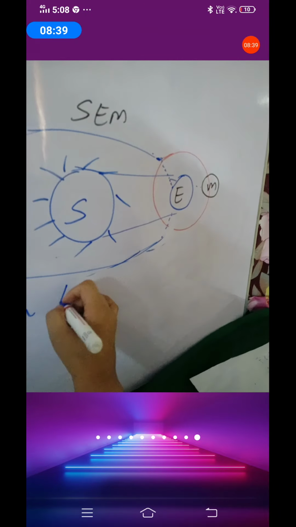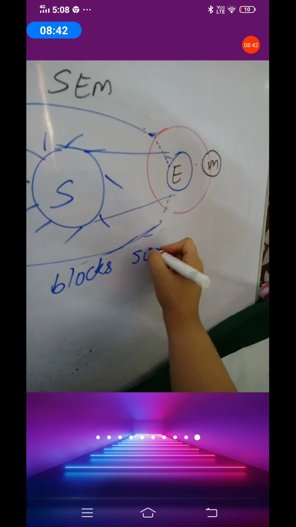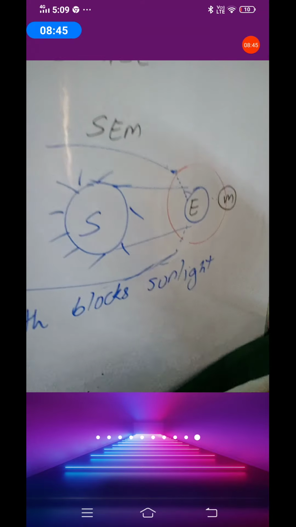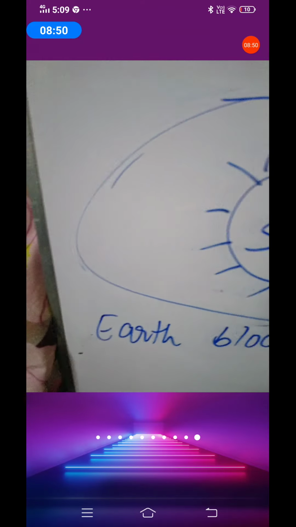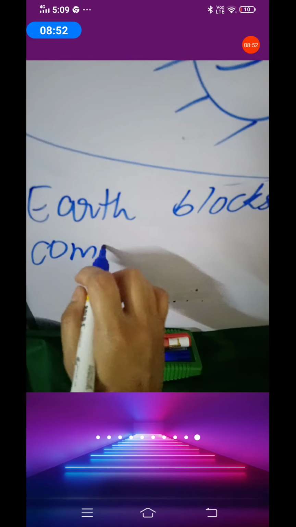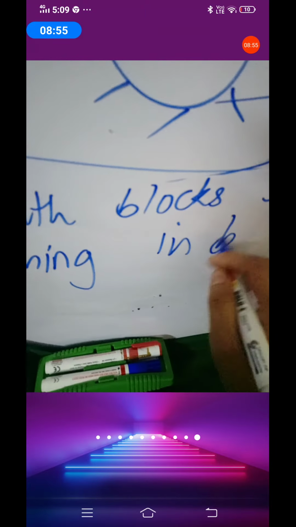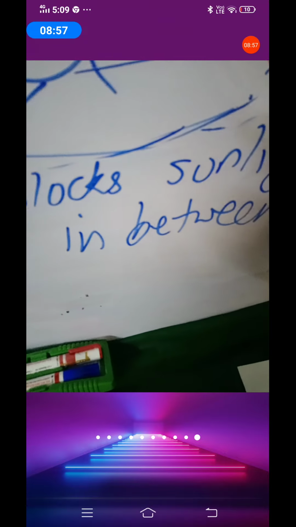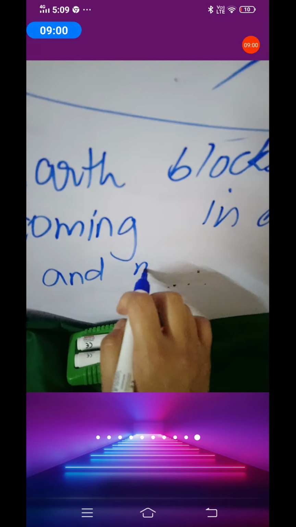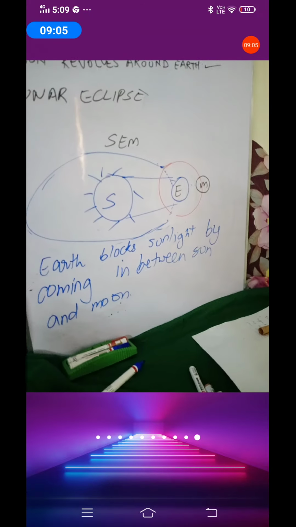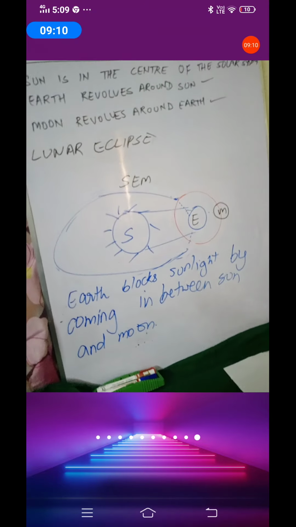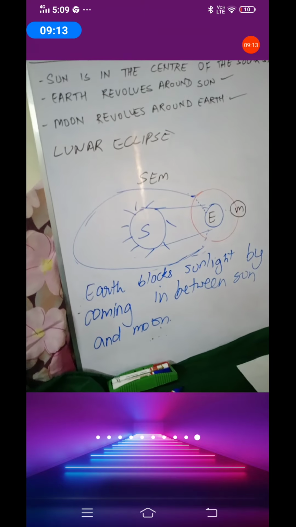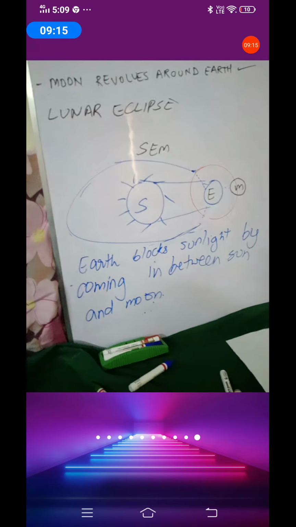Earth blocks sunlight by coming in between the sun and the moon. It is called lunar eclipse. Okay. So here the positioning is important. Sun, earth and moon. What is coming in between in the lunar eclipse? Earth. What used to come in between in the solar eclipse?